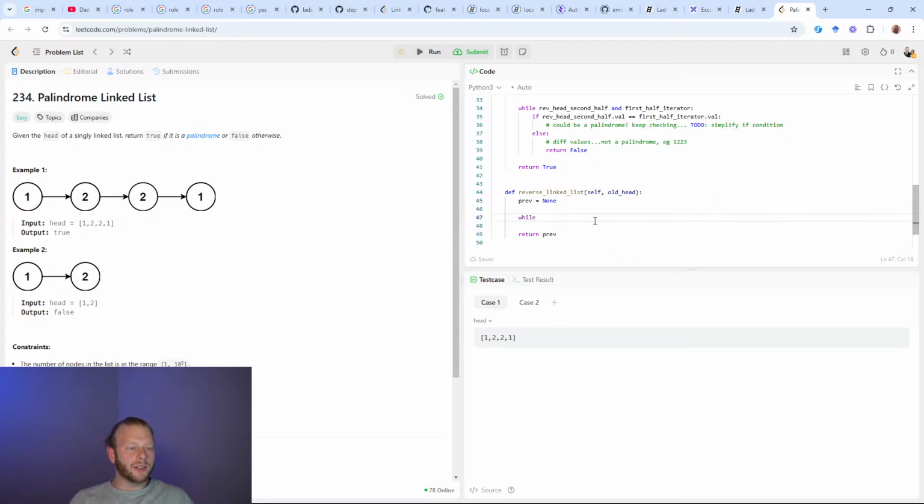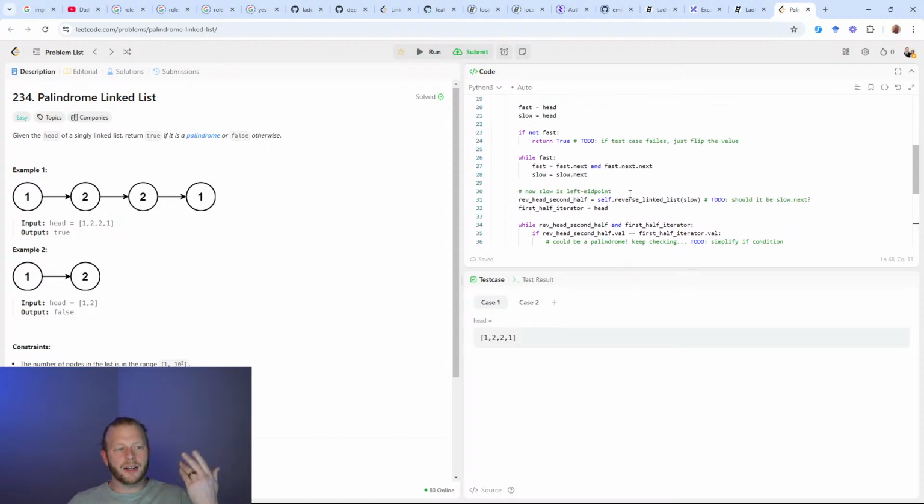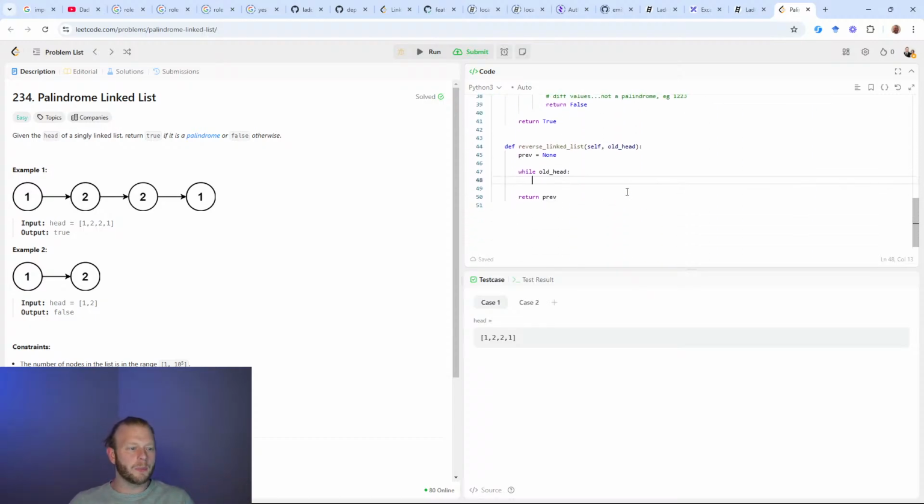And so while I have old head, then I'm going to have this guy just propagate down his child references. The gendering of nodes is so weird, right? Does it make sense what I mean when I say his child references? Old head.next and so on. That's what I'm referring to.